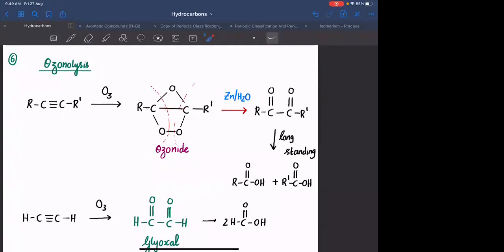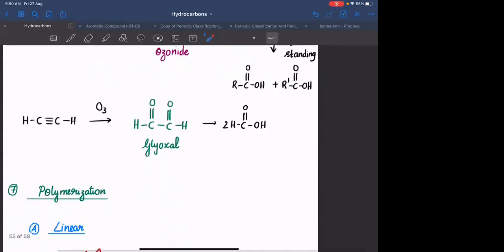So whenever you are doing ozonolysis, in this case you will be doing only reductive ozonolysis. Whenever you are breaking, this particular bond is intact. Okay, so यहाँ पे C double bond जैसे मिलेगा. Which on long standing, this bond also will break to convert into 2 moles of carboxylic acids. Any doubt, anyone? No, sir. Okay.